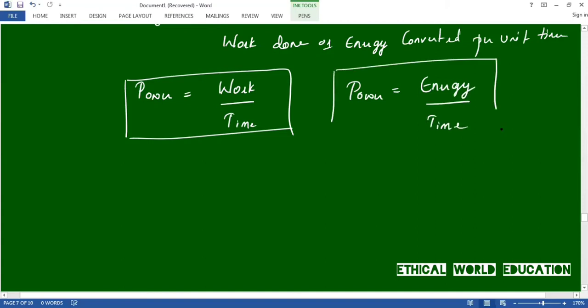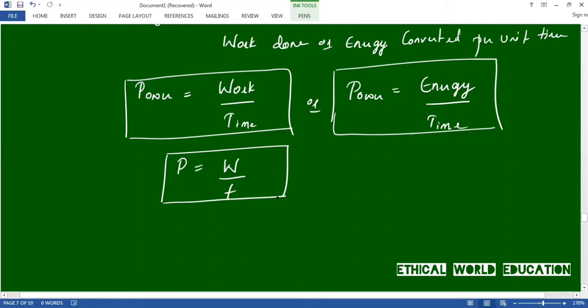We can use both the formulas. So this is the complete information about power.